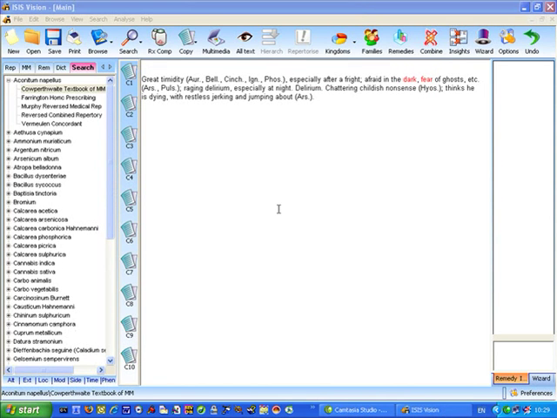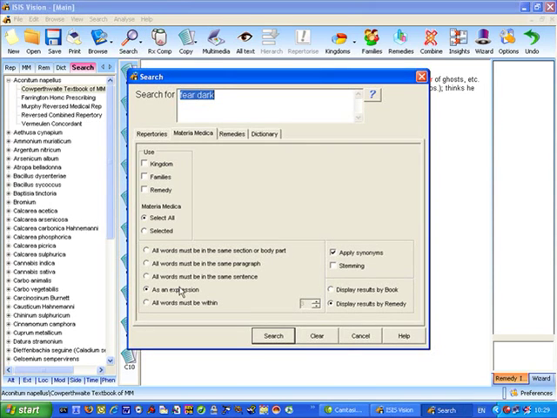I'd now like to explain one of the other search parameters that you can use, so I'll click the search button once again and draw your attention to this line here which says to search as an expression. What this means is that you want ISIS to look for something specifically and exactly in the Materia Medica.